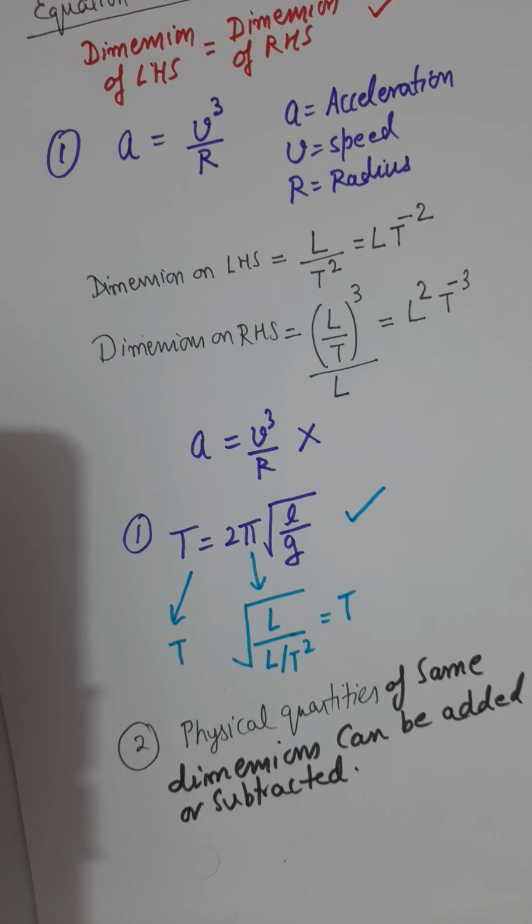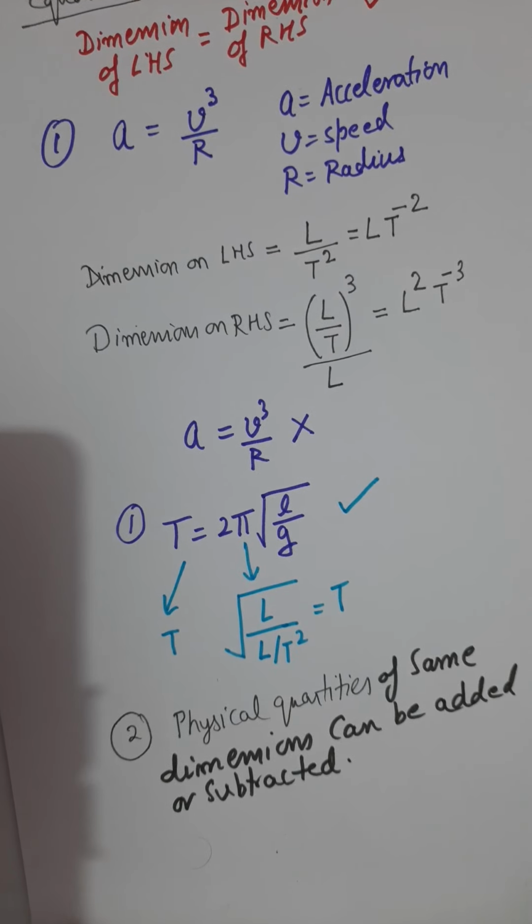As an example, well, this is quite obvious. You cannot add a distance to a mass. You cannot add time with your height. It is illogical to add the value of time with your height, because height is measured in meter or centimeter, time in seconds or hours. Adding them is completely nonsense. We cannot add them. To add two quantities, they must be of same physical nature, they must be of same dimensions.